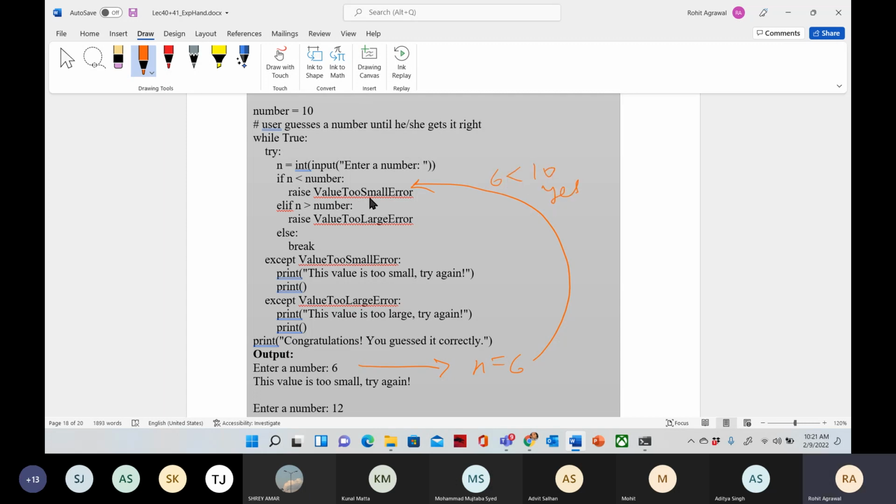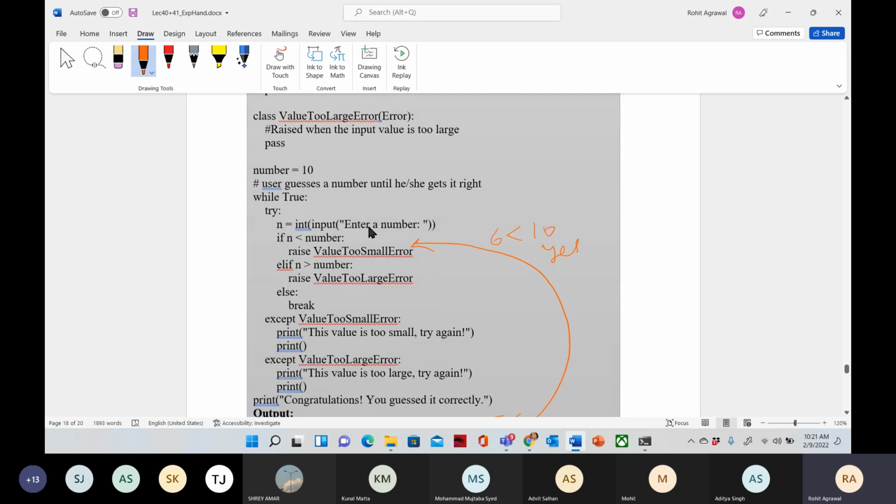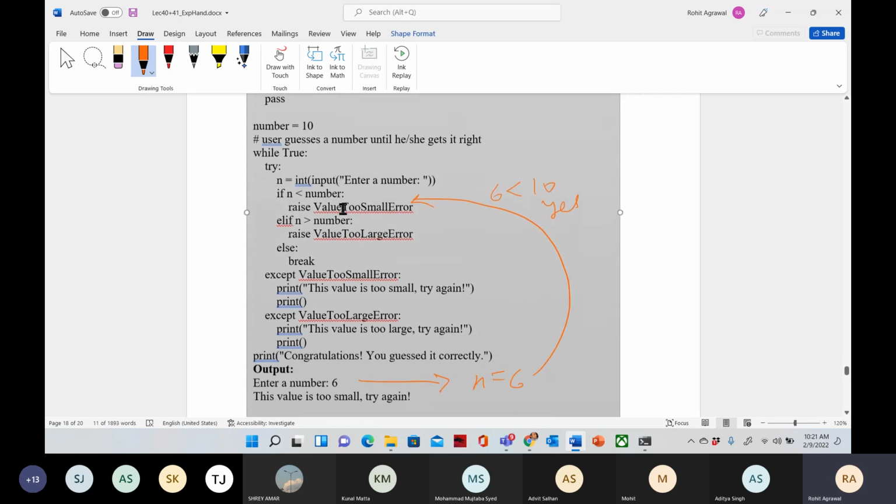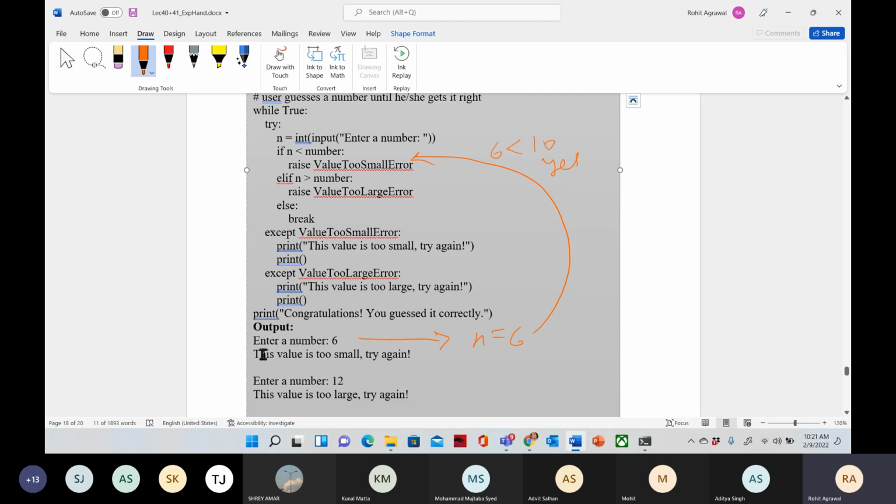So it will go inside and I'm raising the value too small error. So you are having this output: this value is too small, try again.